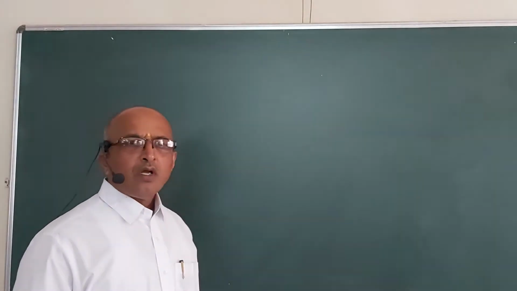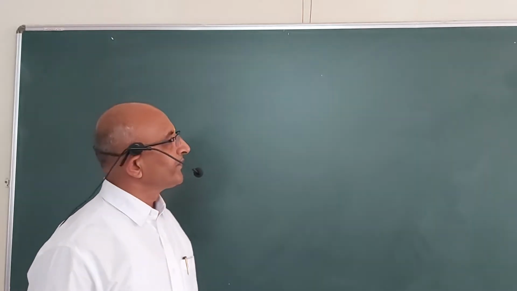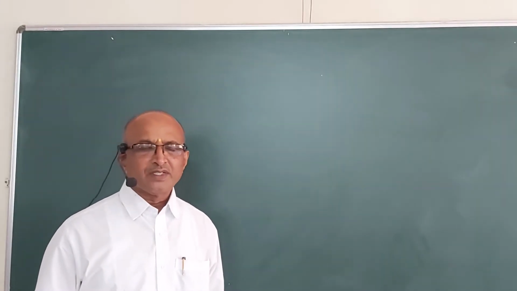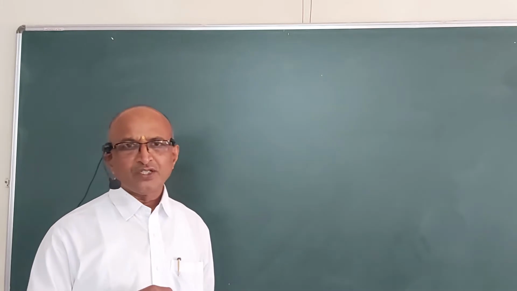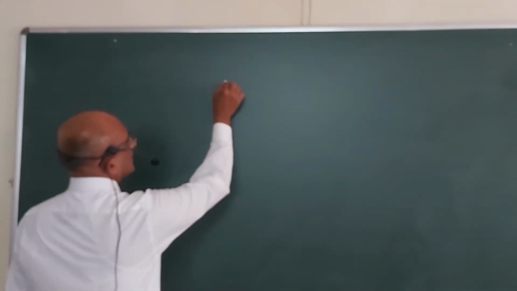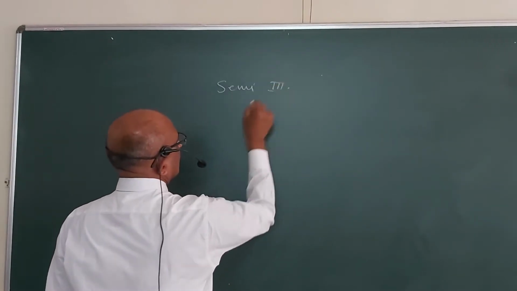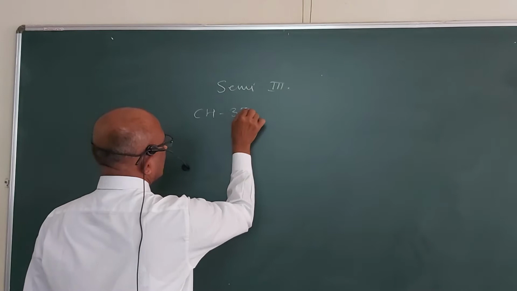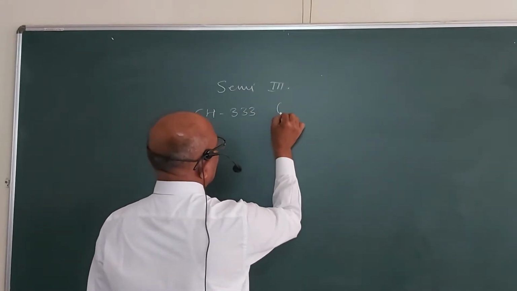So I'm going to deal with the subject, that is organic chemistry. We are going to study this subject in 2 semesters. In the first semester, that is the third semester of the BSc course, semester 3, course number 3, that is CH 333, is your organic chemistry.